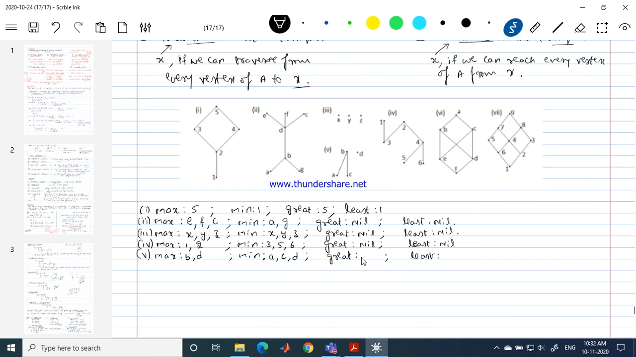Good. What about the greatest? Greatest and least has to be nil because you have got more than one maximal and more than one minimal elements. Okay.